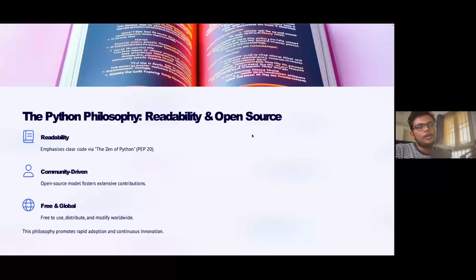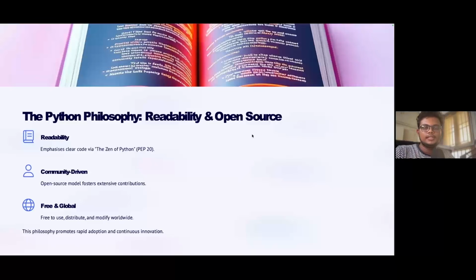And it's community driven. It's an open source programming language, which means it is not under a single company or an individual. Open source developers contribute every single year to make Python even more useful and feature rich, from extensive contributions to modifiers who take the Python code, develop it according to their customizability and release it.